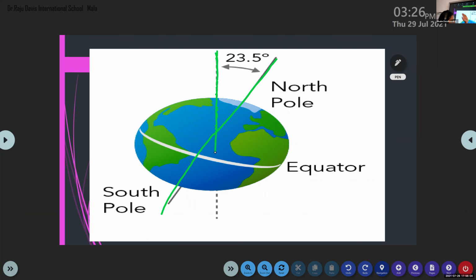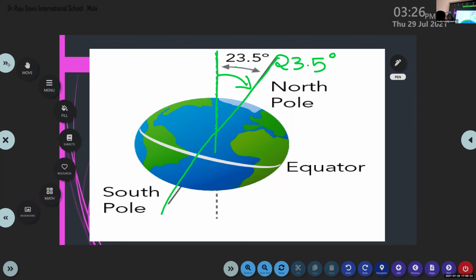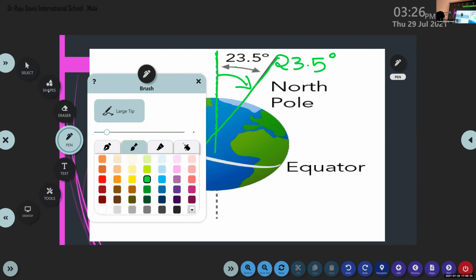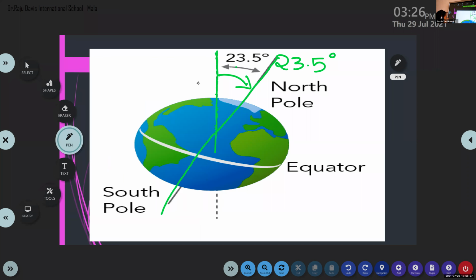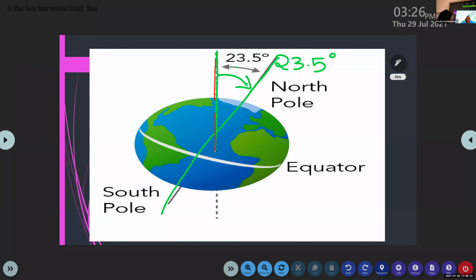It is tilted, or leaning, at an angle of 23.5 degrees. Okay, the axis of the earth is not vertical, it is tilted at an angle of 23.5 degrees.